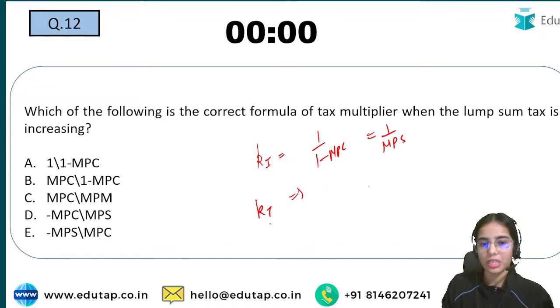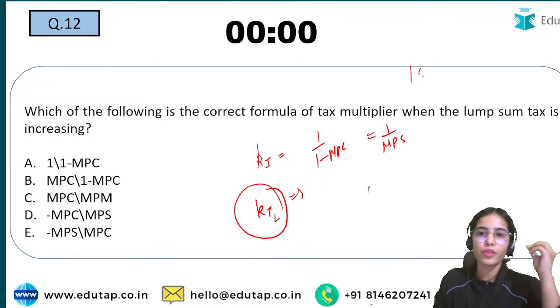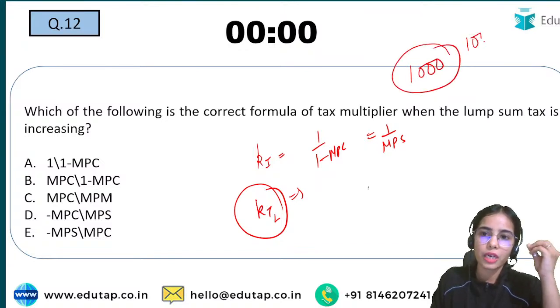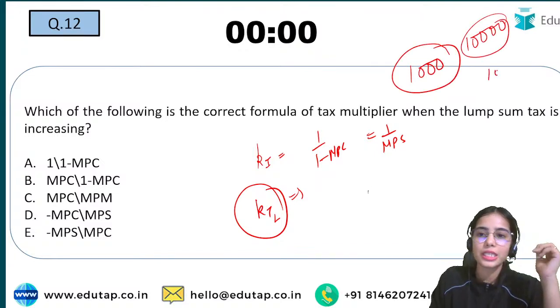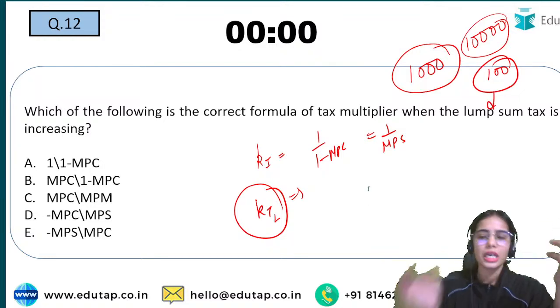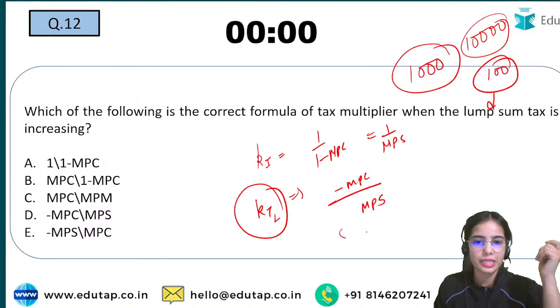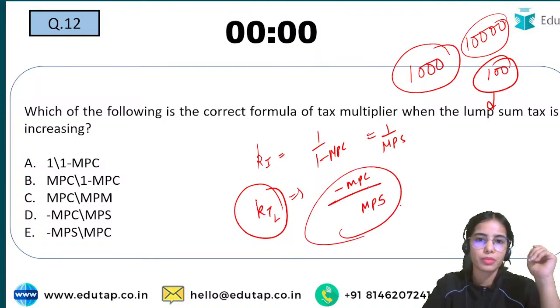But for the tax multiplier, here we are talking about the lump sum tax. For the lump sum tax, if your income is 1000 or if your income is 10,000, from all the people there is 100 rupees that is taken. So that is lump sum tax. Doesn't matter what your income is, a lump sum tax is being taken. The formula for the lump sum tax is minus MPC divided by MPS.